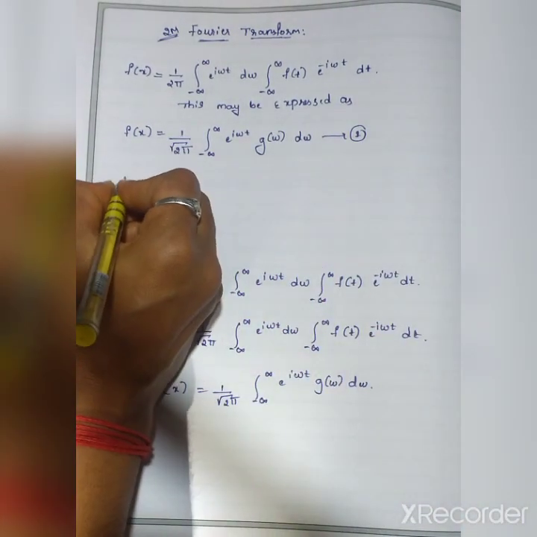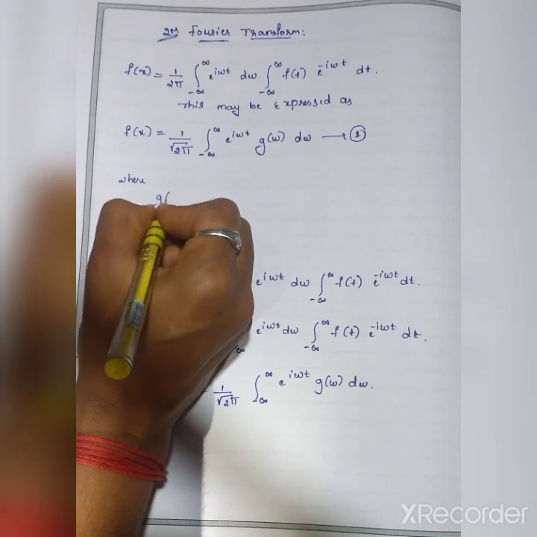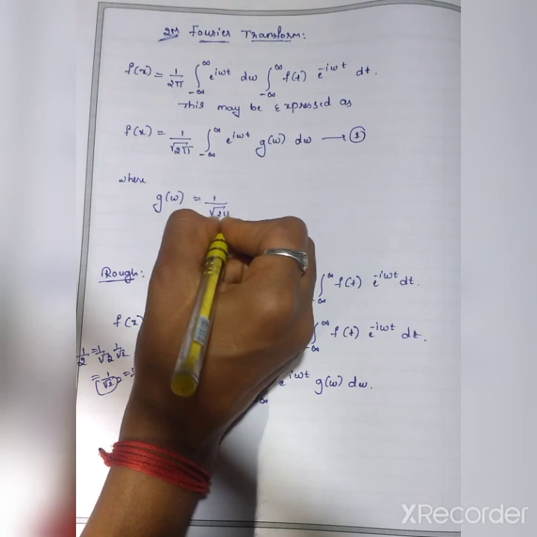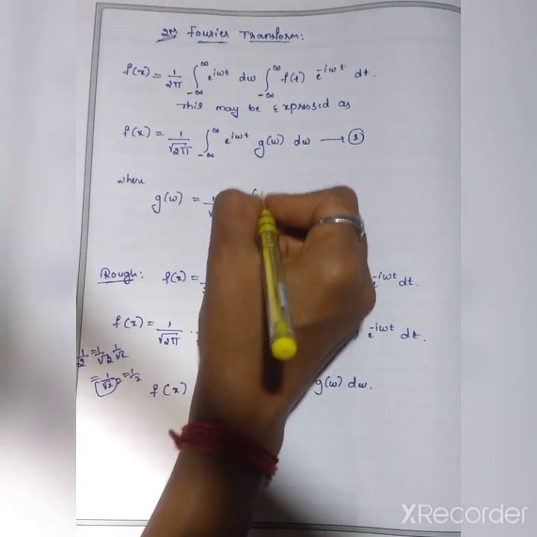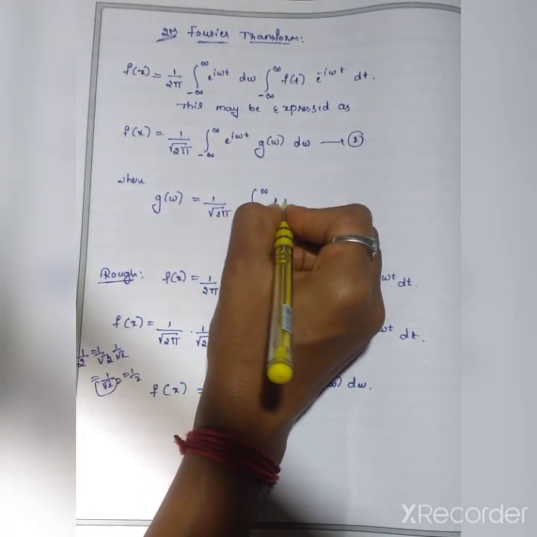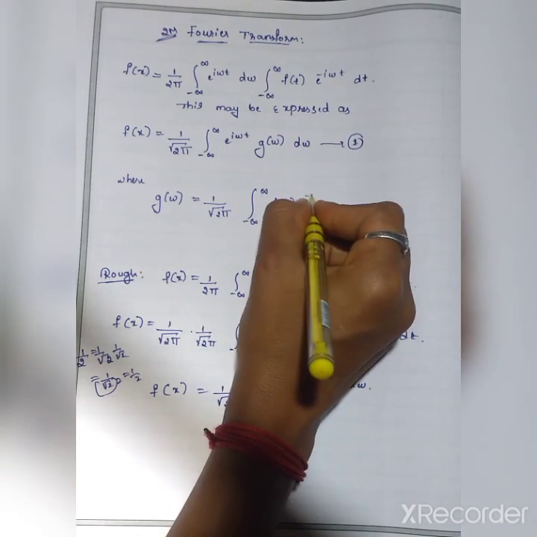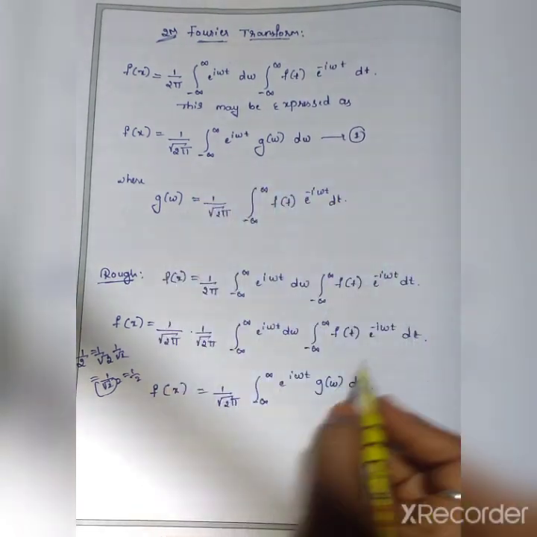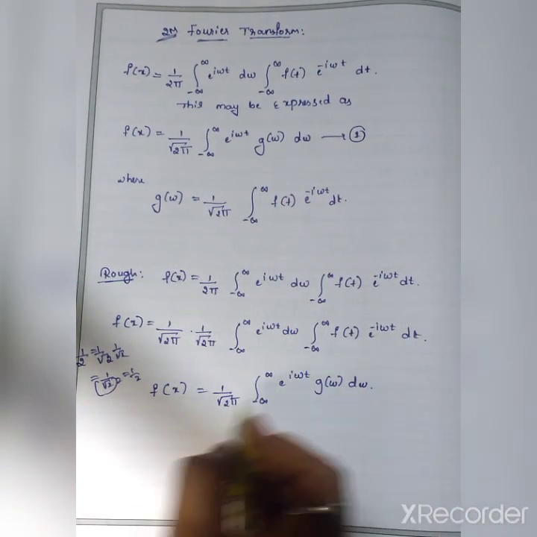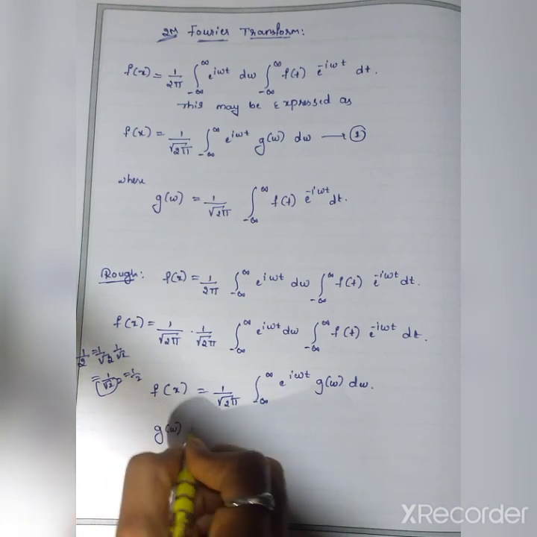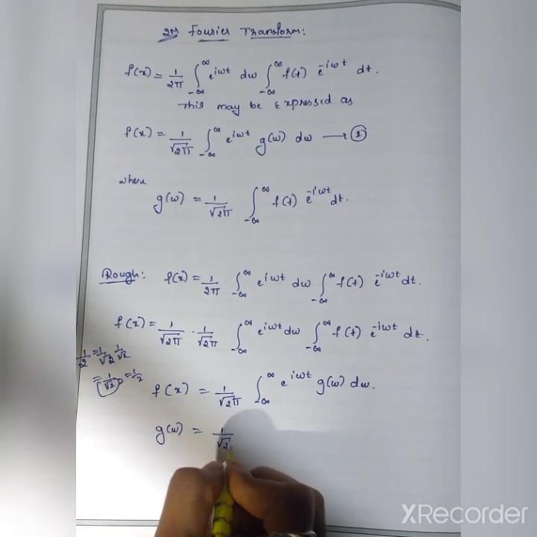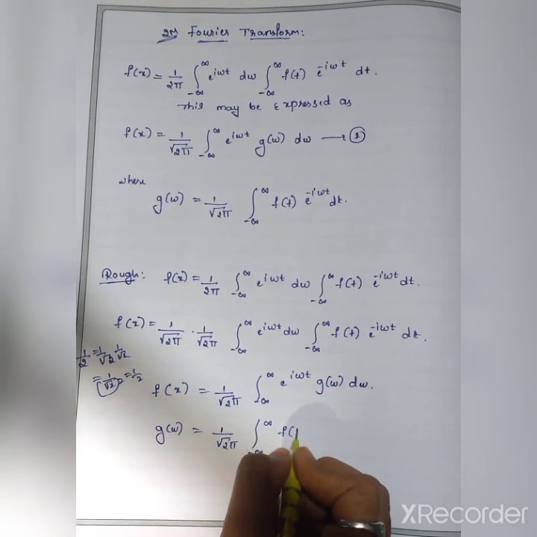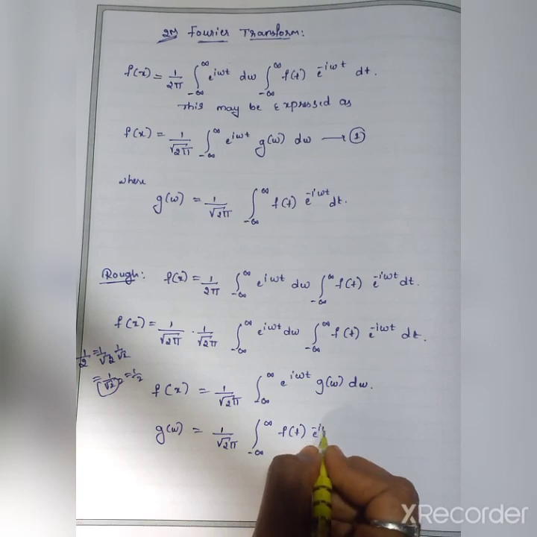Next, see here, where g of omega equals 1 by root 2 pi, integration from minus infinity to infinity f of t e raised to minus i omega t into dt. So this is the g of omega I wrote here.